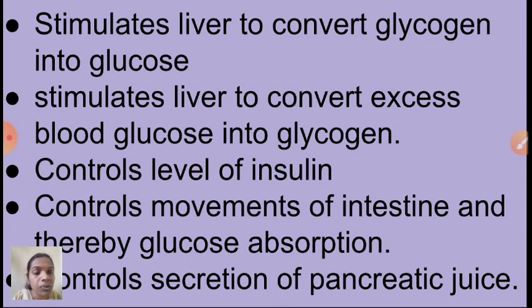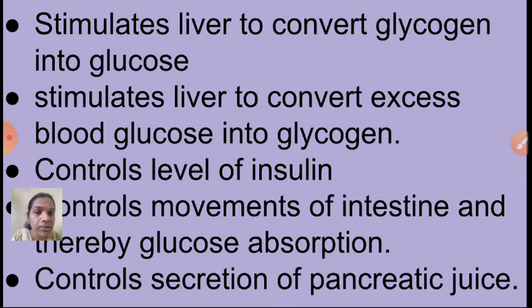And the last hormone is pancreatic polypeptide. It controls secretion of pancreatic juice. So 4 types of hormones are secreted by the pancreas, and we saw the function of each.